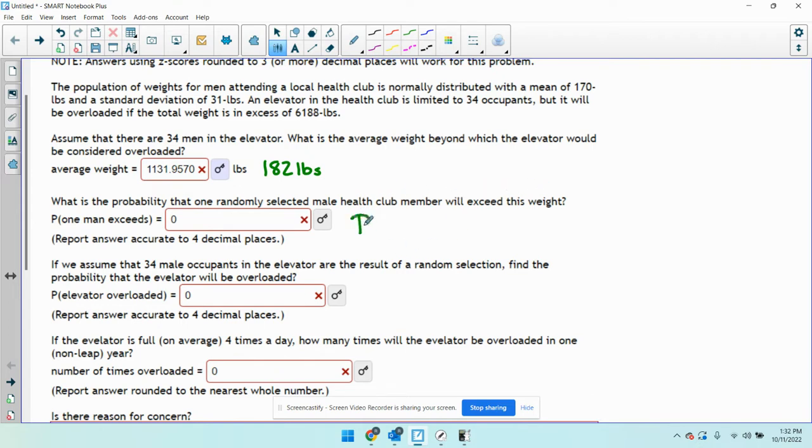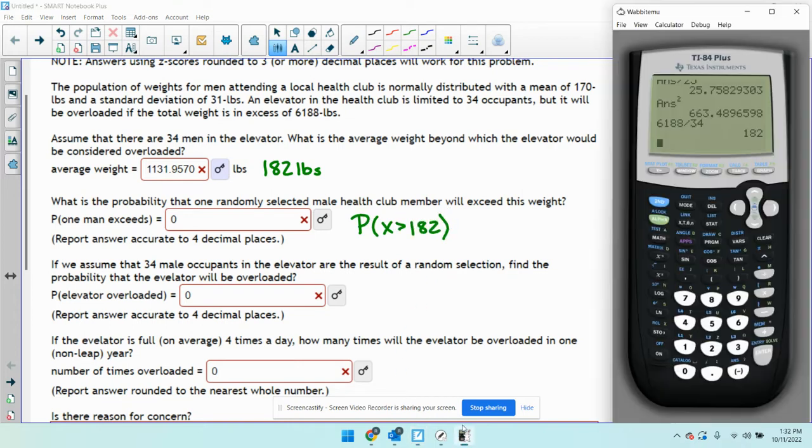What is the probability that one selected male will exceed this weight? What is the probability of a random X being greater than 182? Well, we're just going to use the normal distribution. Second distribution, normal CDF. Our lower is 182. Our upper is some large number. The mean is 170, and the standard deviation is 31. So the chances of that happening are 0.3493.